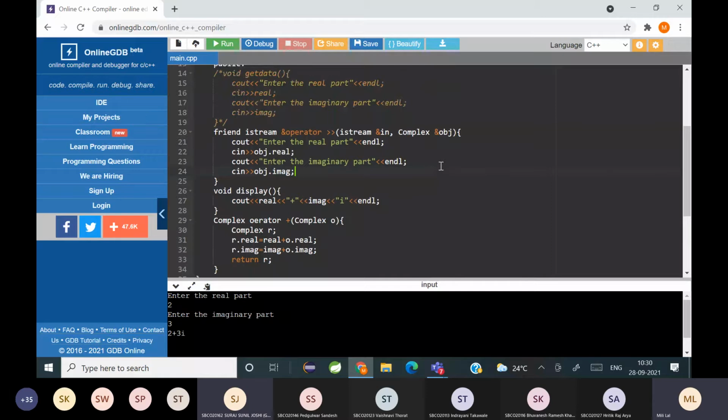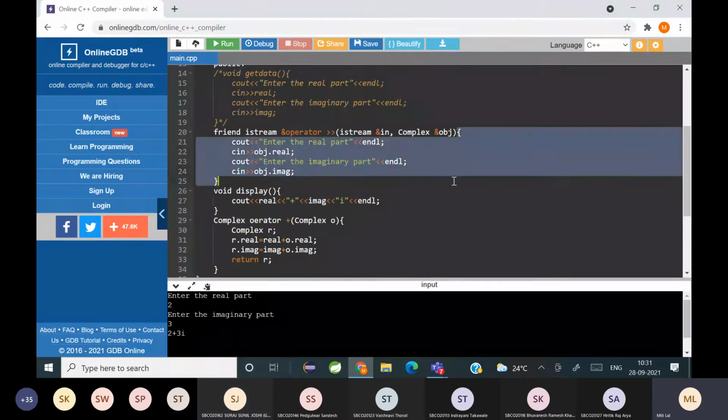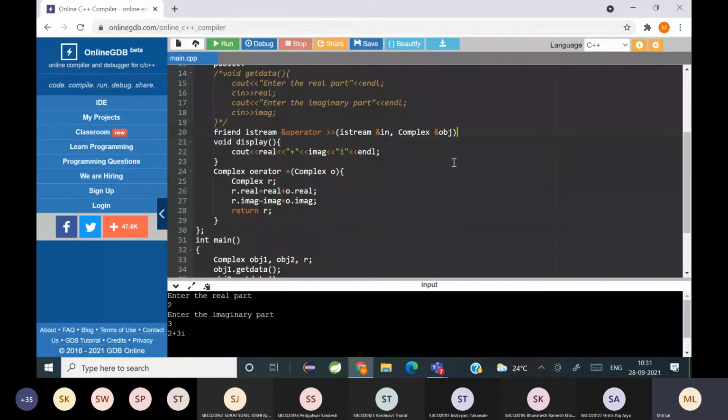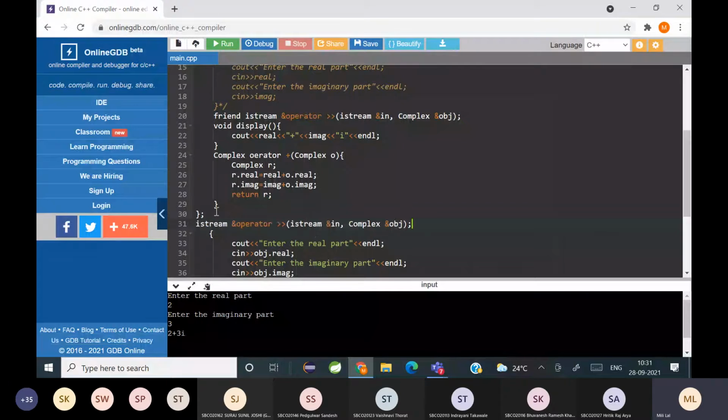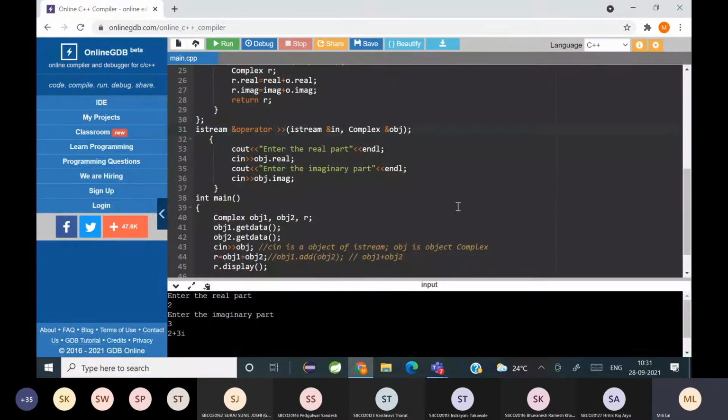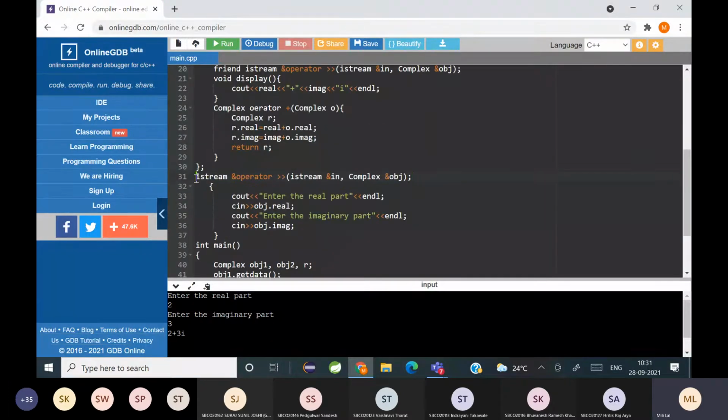Yes, ma'am. Okay, so yes, you can just declare it here and write it outside. So we are using a friend function because for a friend function, you need not use an object to call it in the main. Here an object is not required to call it. That is why it became a friend function.